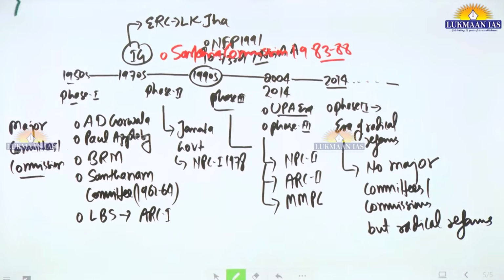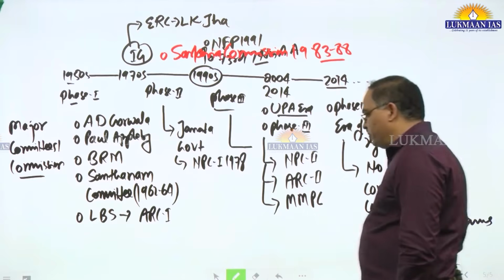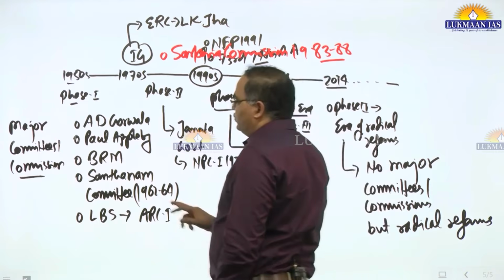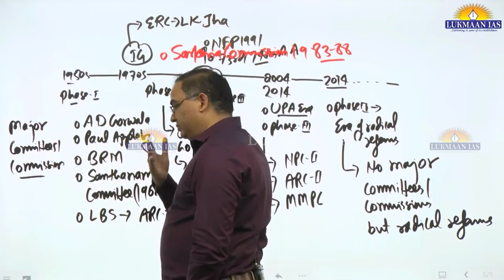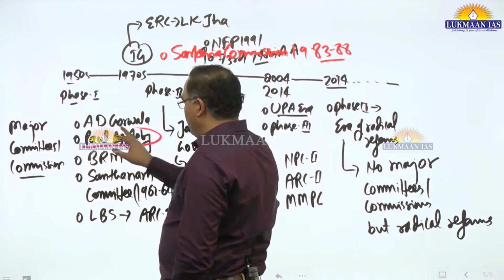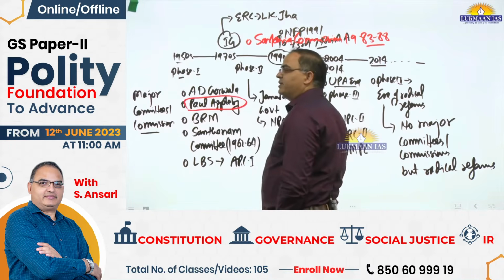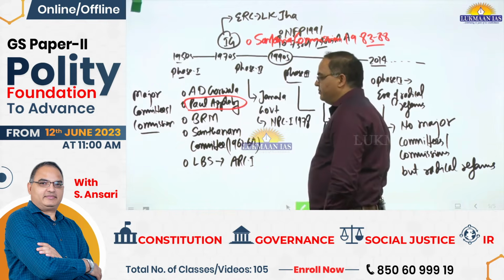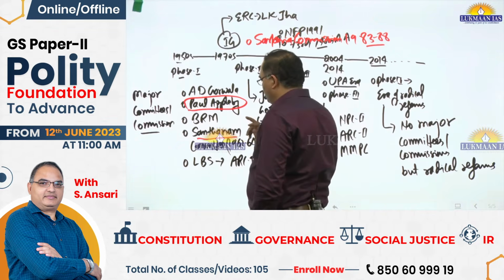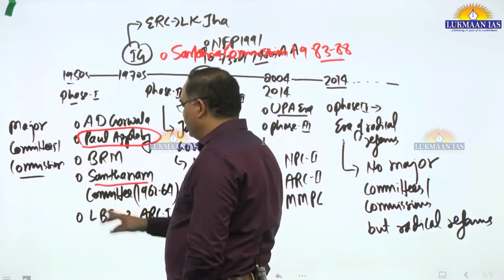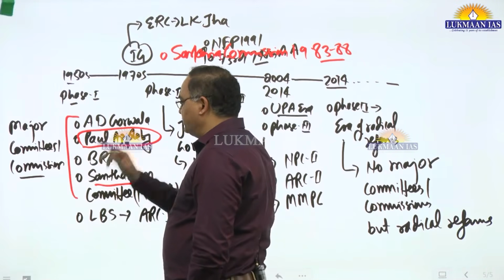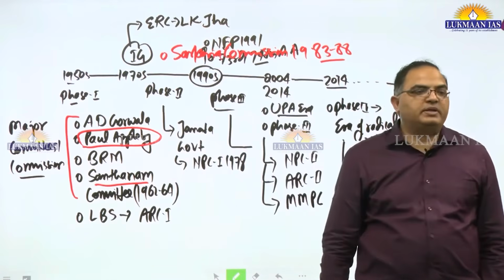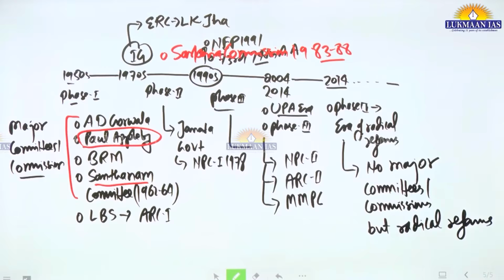Let's say the Balwant Rai Mehta committee is also important for democratic decentralization, so when we teach Panchayati Raj institutions, we'll talk about it there. Questions have been asked on the Paul Appleby committee, so we have to deal with a bit of this. Gorwala is not important, just mention the name. Basically, in the Nehru era these are some major committees and commissions, and on their recommendations steps were taken and reforms were introduced.